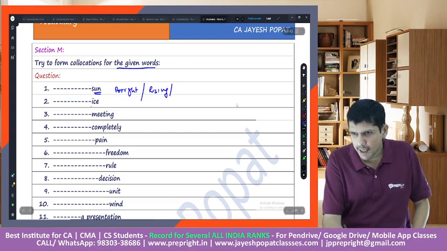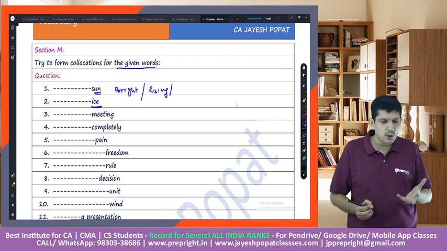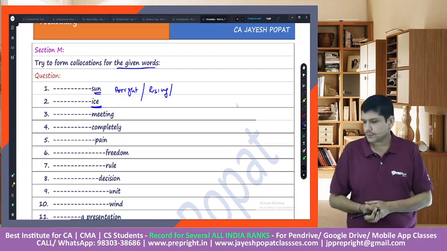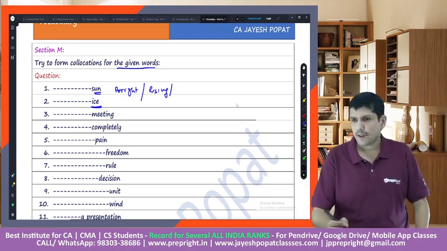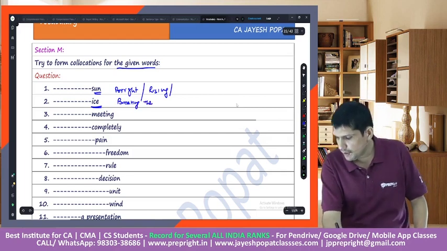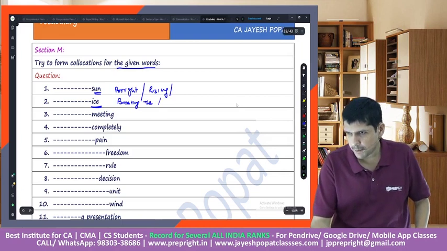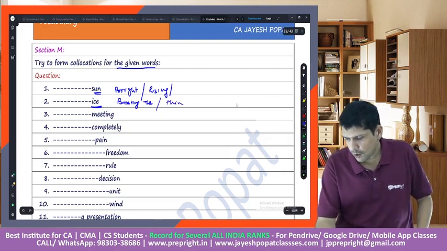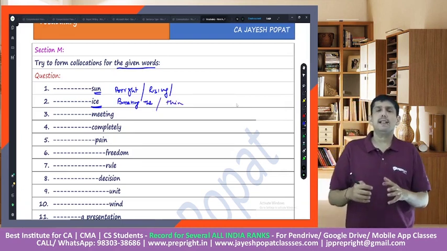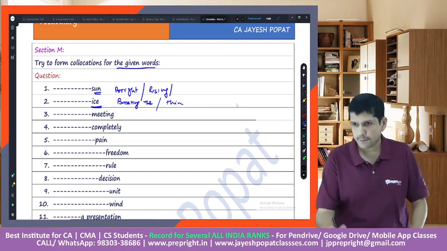Then the next word, ice. What words would normally come with it? Normally we say breaking the ice. Thin ice, right? Thin ice could also be there. Or normally when we say breaking the ice, it means to gel with somebody.